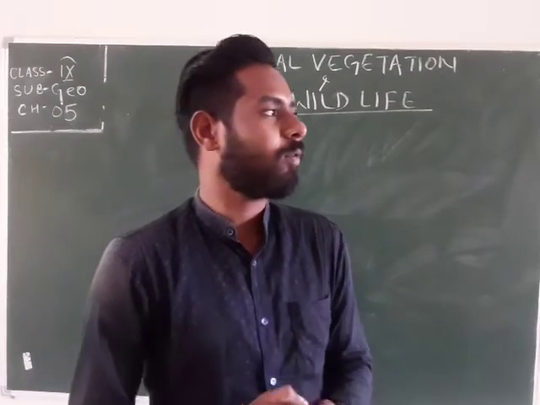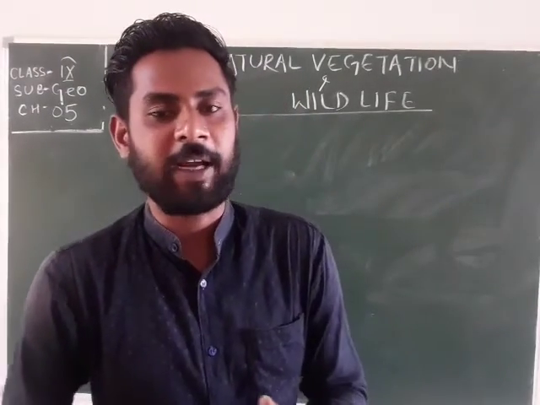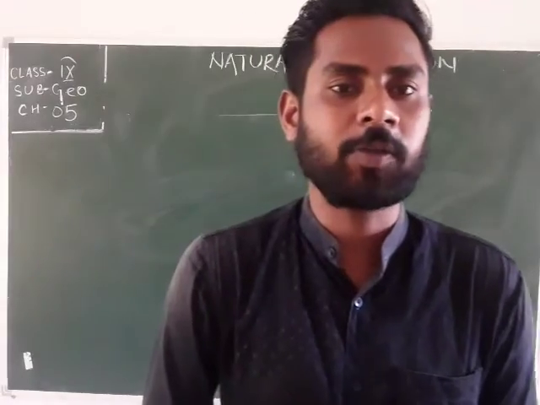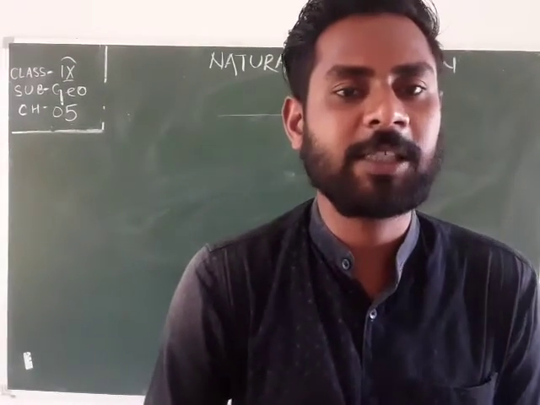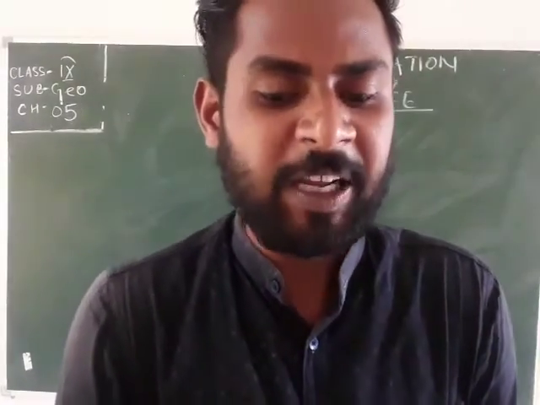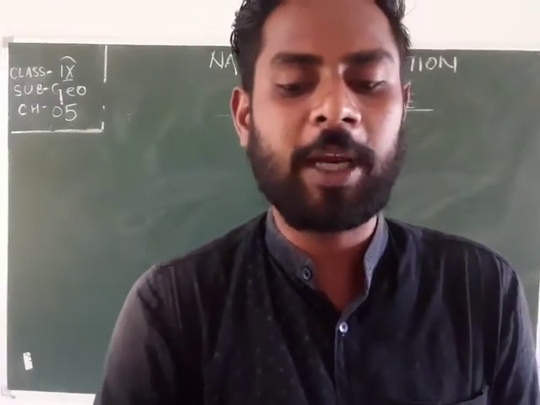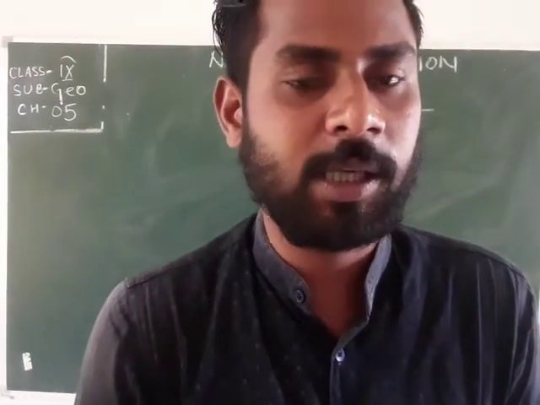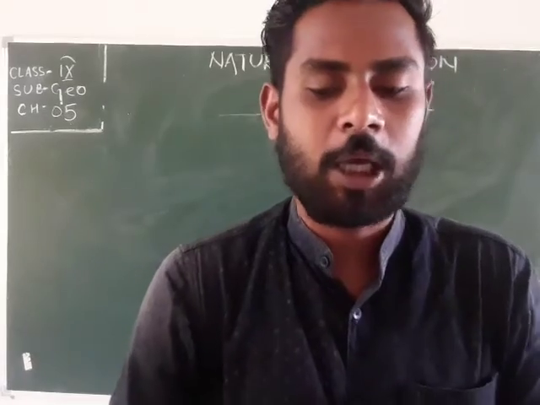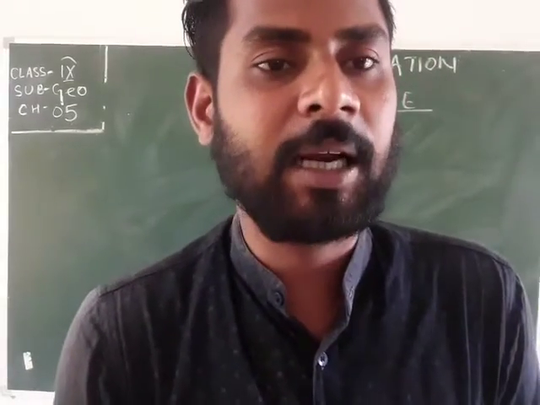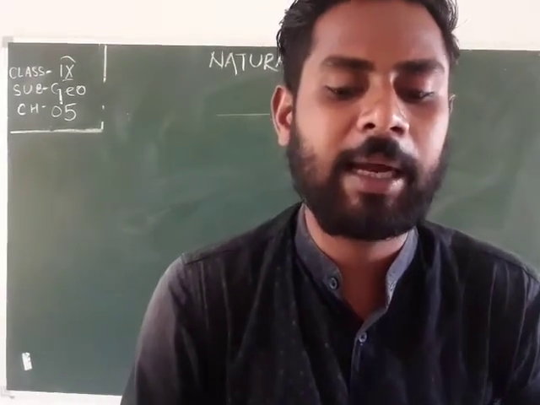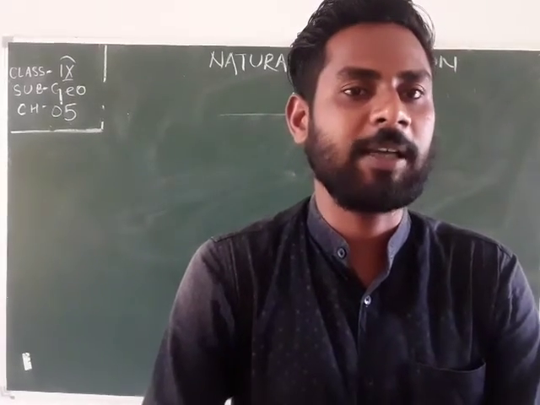So first thing, what is natural vegetation? The definition of natural vegetation is: a variety of naturally growing plant species like trees, bushes, grass, shrubs, creepers, etc. covering a wide area is called natural vegetation.